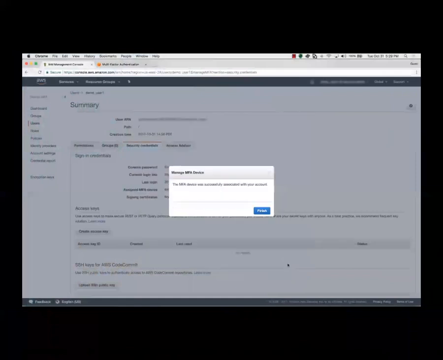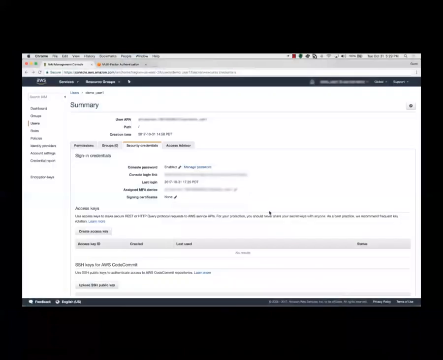You must successfully enable your virtual MFA device and register it with your IAM user. Choose Finish. Now, AWS will help protect access to your AWS resources by asking for a one-time passcode when you sign in as your IAM user.